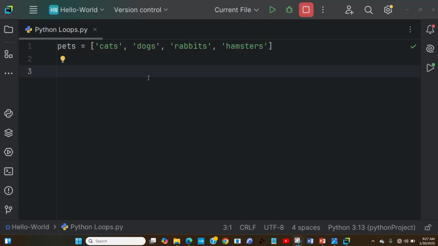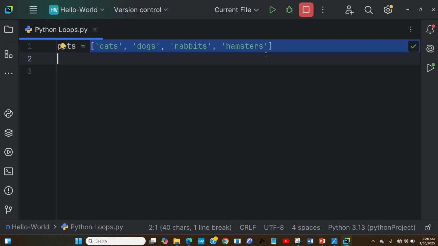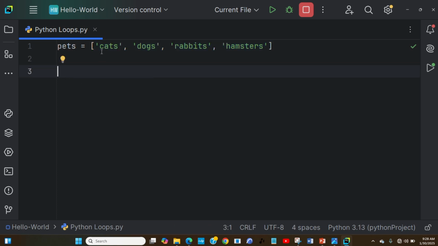So now, the first thing we are doing is a for loop. For us to be able to understand the for loop and work with it, this is what we are going to do. I've just declared a list variable called pets. We know the items in a list are kept in square brackets, as we saw when we studied lists in Python. Inside here, the items I've given are the pets. The first one is cat, the second one is dog, the third one is rabbit, and the fourth one is hamster.